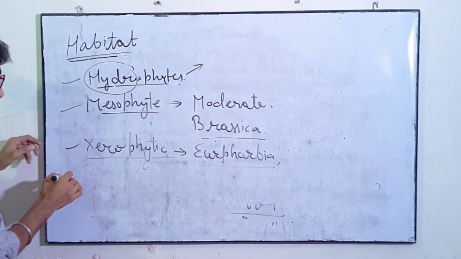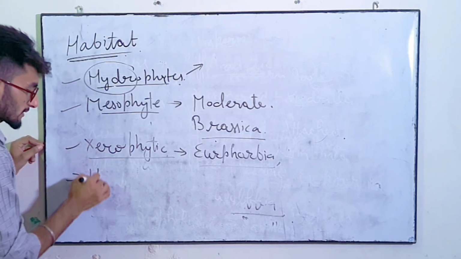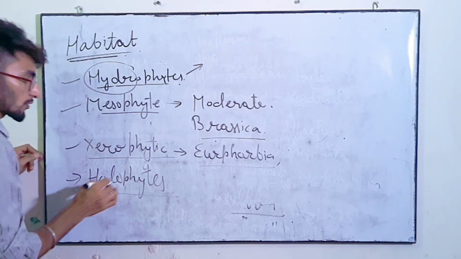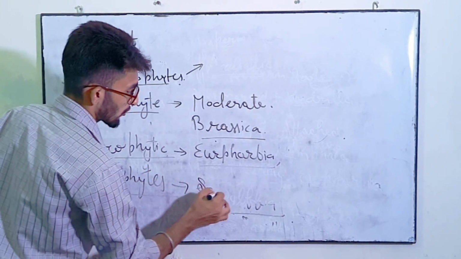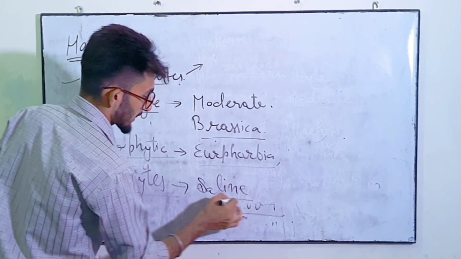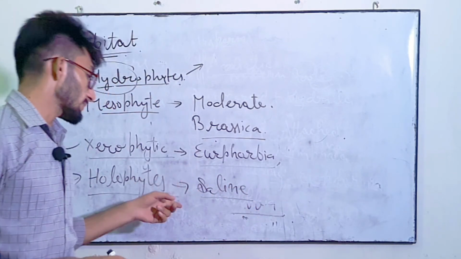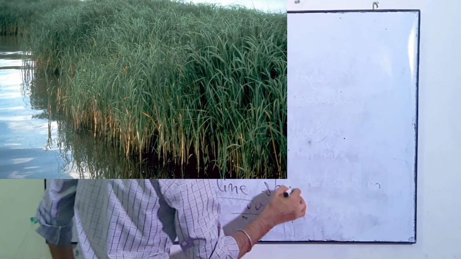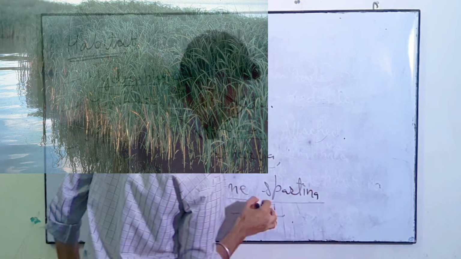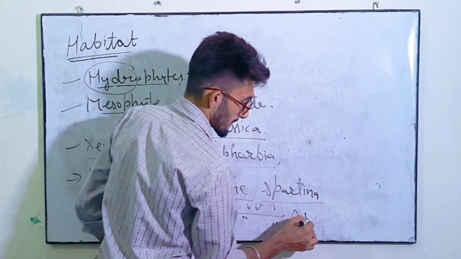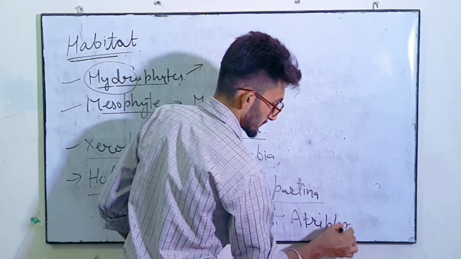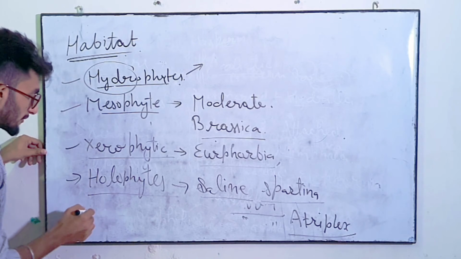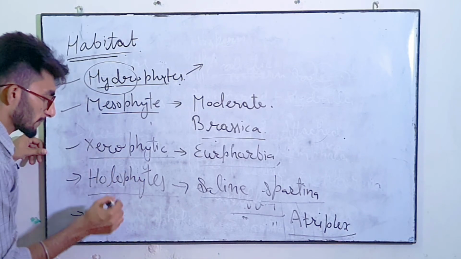Last type of this is halophytes. Halophytes are the plants which grow in saline medium, salty water or saline earth. Examples of saline type of angiosperm are Spartina and Atriplex. Clear? And the last type is epiphyte, which grows on other plants.